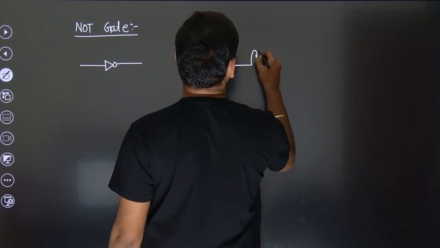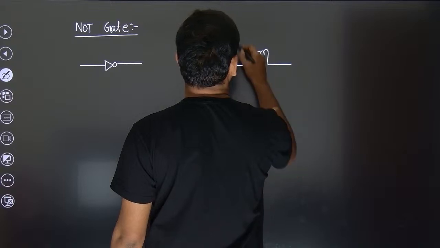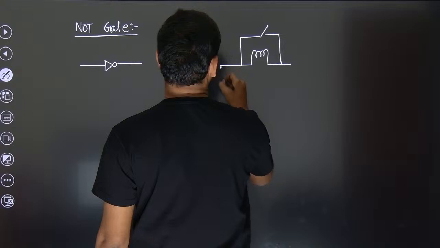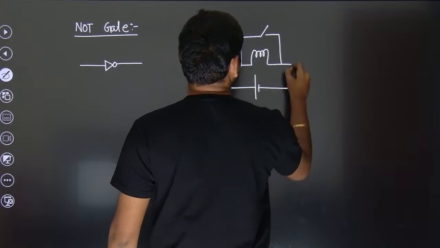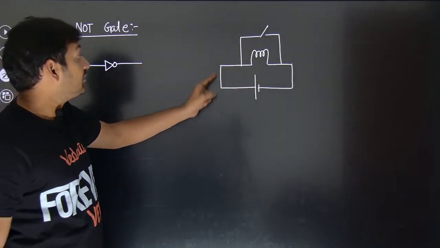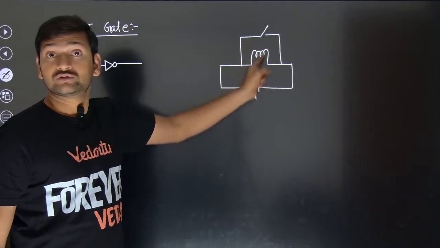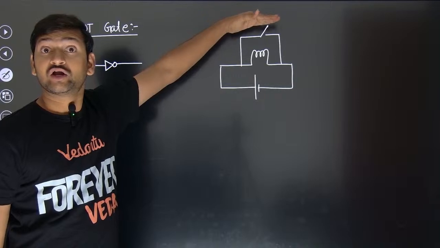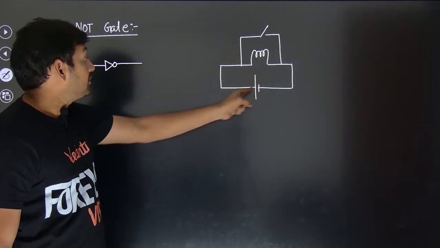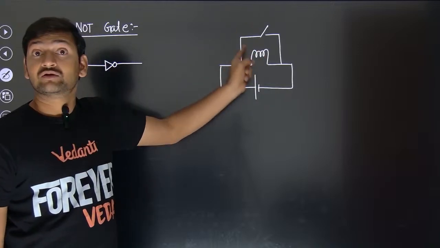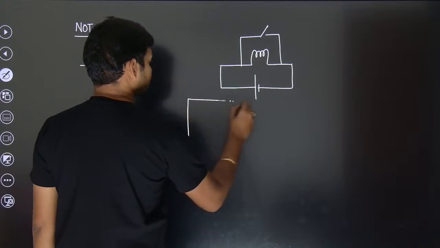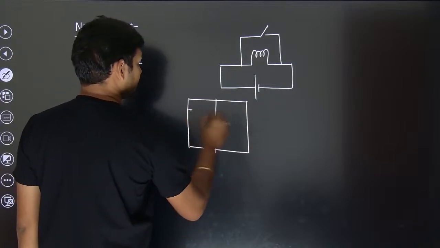How to feel this NOT gate? For example, you have a bulb, and across the bulb you have connected a conducting wire, and you have kept a switch. Now, if the switch is closed, then the current will flow through the conducting wire and not through the bulb. So if the switch is on, the bulb will not glow. If the switch is open, then the current will flow through the bulb and the bulb will glow. So it is the exact reverse. The truth table for this is so simple.